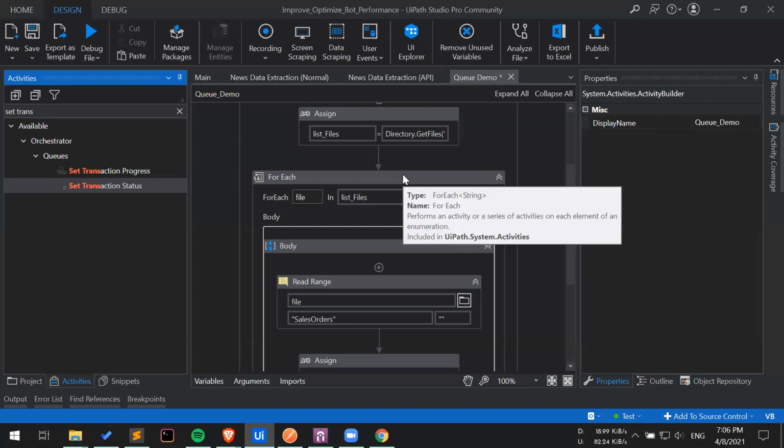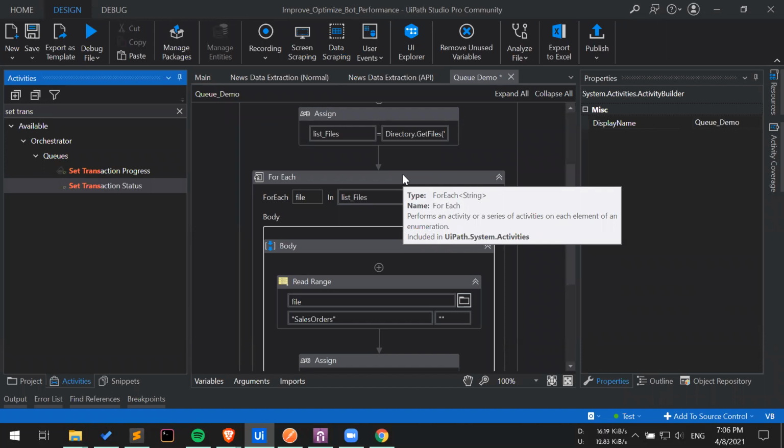Thanks, Ishmeet. I have a further question on the set transaction status. May I ask? Please, go ahead. The question is, in the UiPath queue concept, if the status is success, it won't retry. But if it is fail, then it will retry.